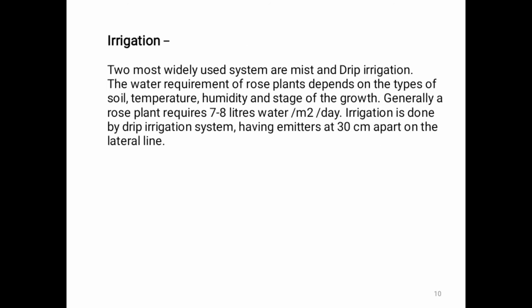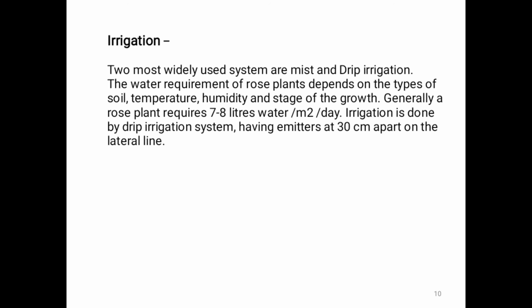Then irrigation. The two most widely used systems are mist and drip irrigation. For a rose, the drip irrigation or mist system is used. The water requirement of rose plants depends on the type of soil, temperature, humidity and stage of growth.